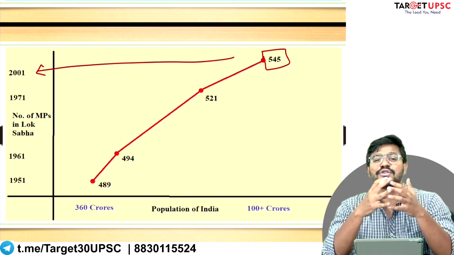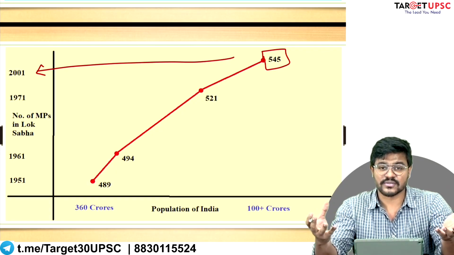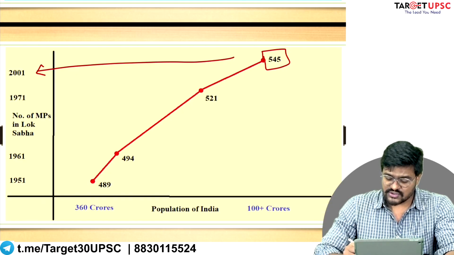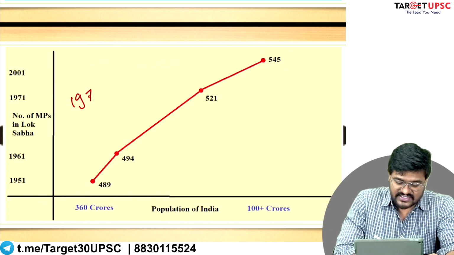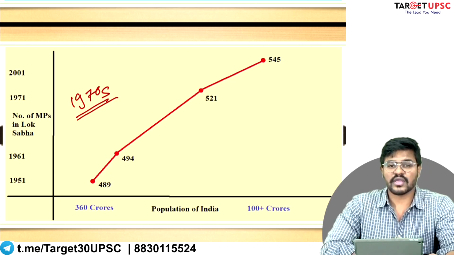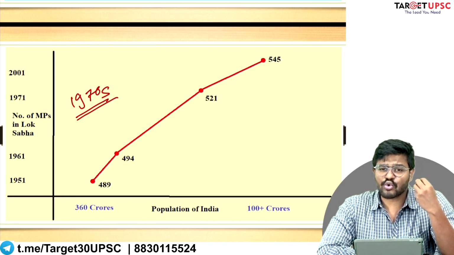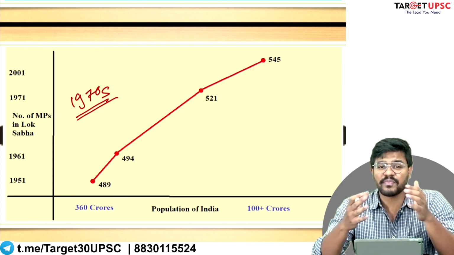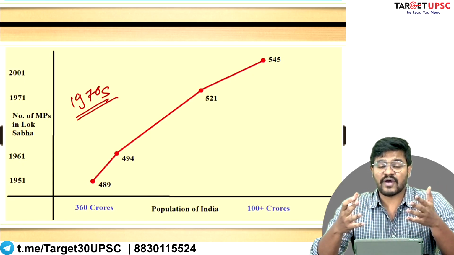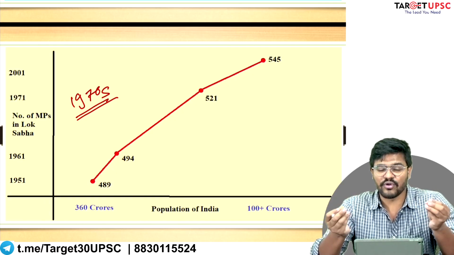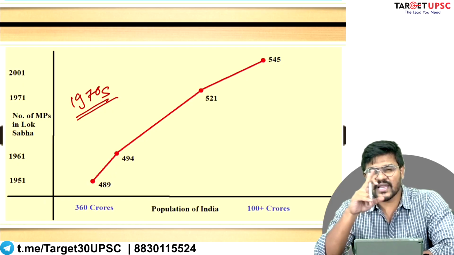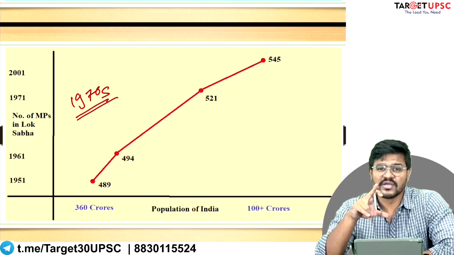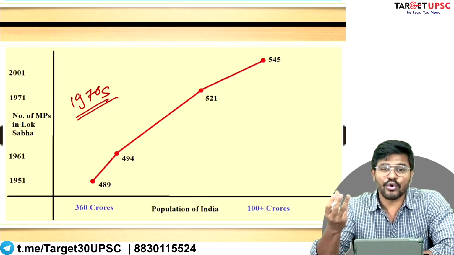So why have we not increased the number of seats? This concern first arose in the 1970s, that we need to increase the total number of MPs, the total size of parliament, if our democracy is to remain meaningful. However, we need to have a larger goal. And what is that larger goal? The larger goal is to control our population.